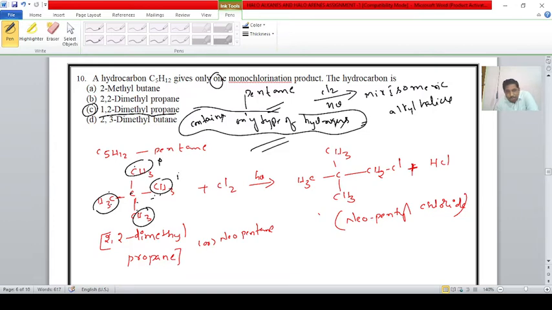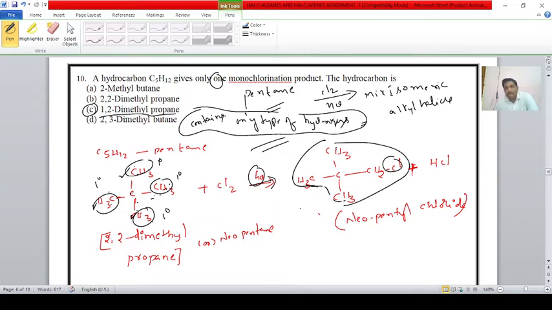Hence these 4 carbons are considered primary carbon. Upon monochlorination this gives one monochlorination product. If you replace any one of the hydrogens, the same product is obtained.